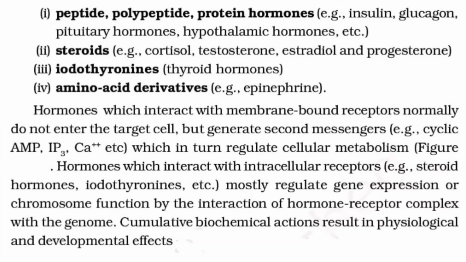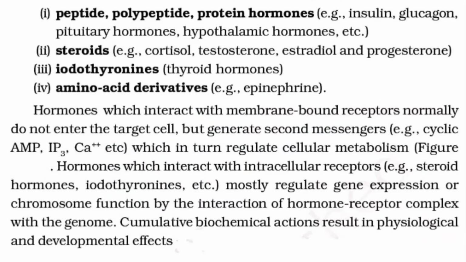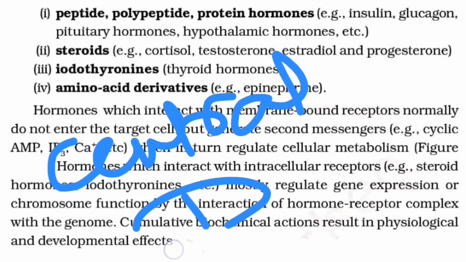And the second type is the hormones which interact with intracellular receptors, specifically the steroid hormones or iodothyronines. They mostly regulate gene expression or chromosome function by the interaction of the hormone receptor complex, HRC, with the genome, and I'll be calling it the central dogma.